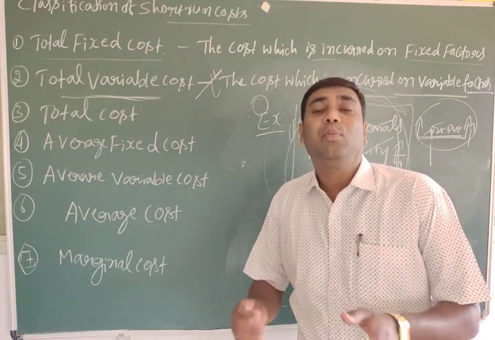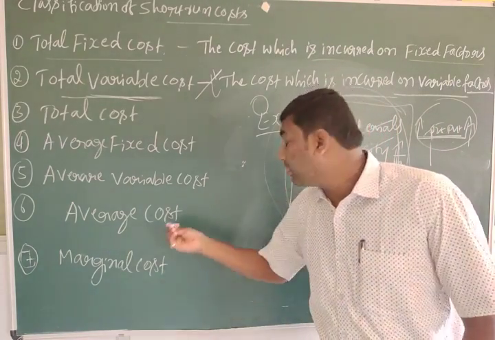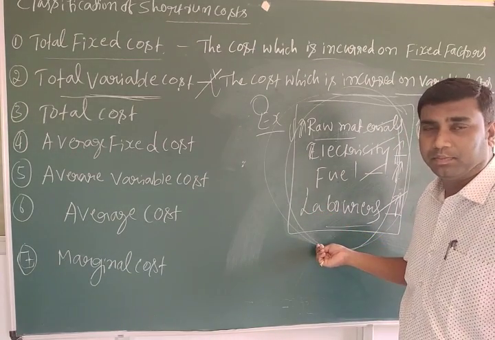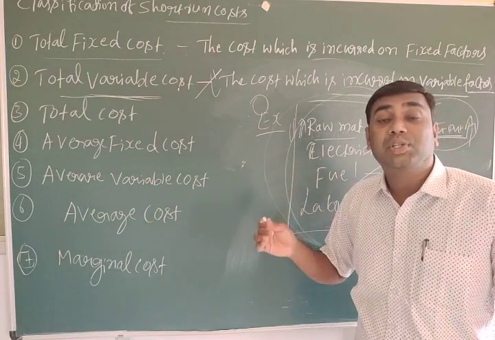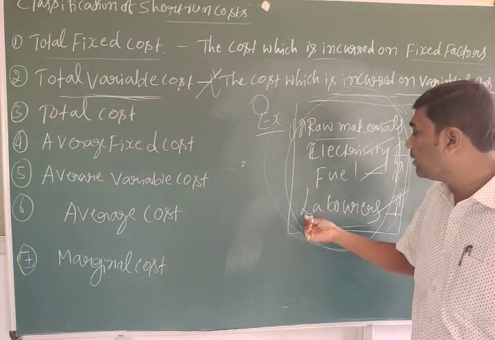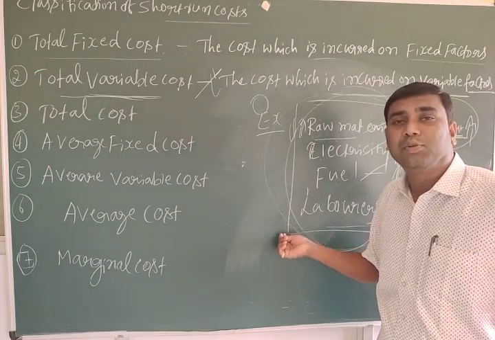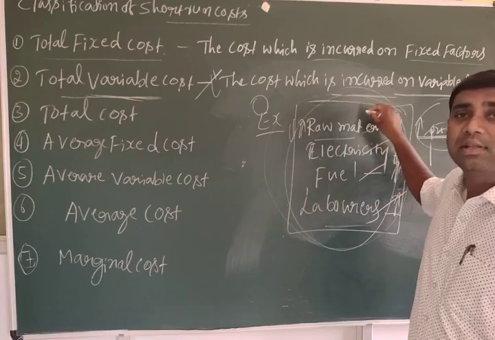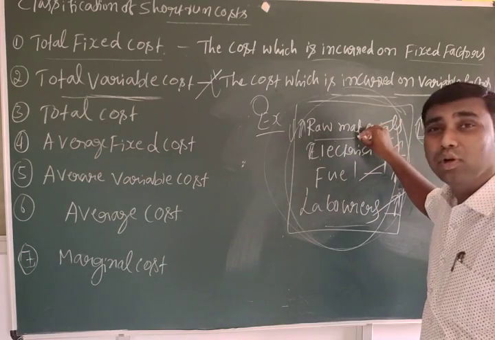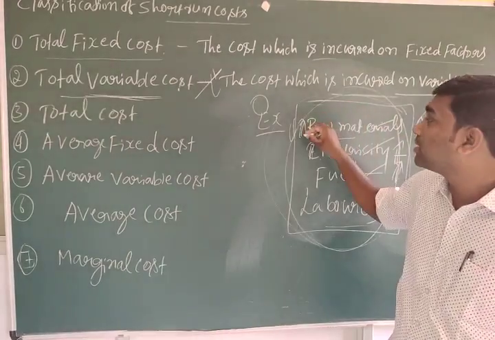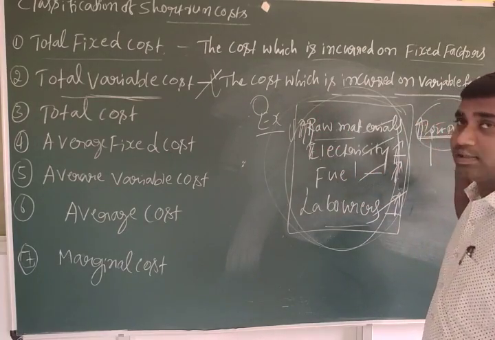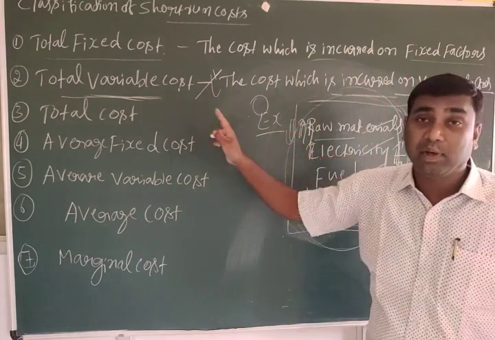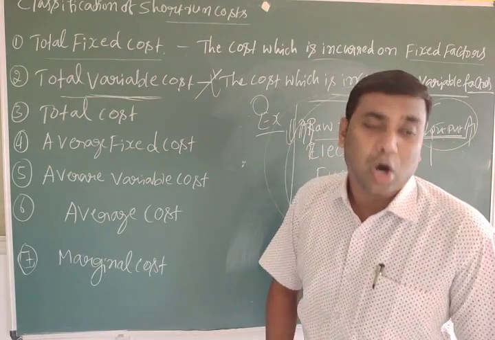If a firm wants to produce more commodities, it should take more laborers, and when it takes more laborers, it should pay more. If a firm wants to decrease the output, it can decrease the number of laborers and pay less. Suppose they want to produce more, they need more raw materials and should pay more. If it increases, output also increases; if it decreases, output also decreases. That's why the total variable cost changes along with the output.